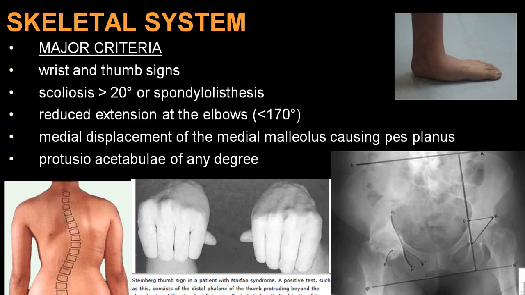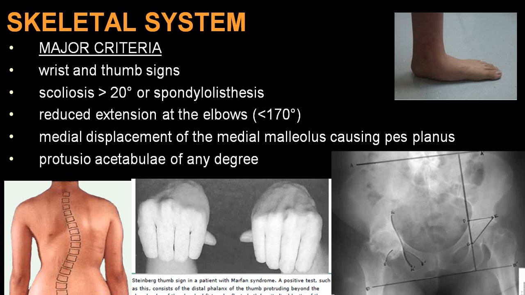If you divide into major criteria, wrist and thumb sign is topmost. If both are present, it is 3 points; if one is present, 1 point. Scoliosis, very common, again 1 point. Reduced extension of the elbow, 1 point. Medial displacement of the medial malleolus causing pes planus, again 1. Protrusio acetabuli is again an important point.